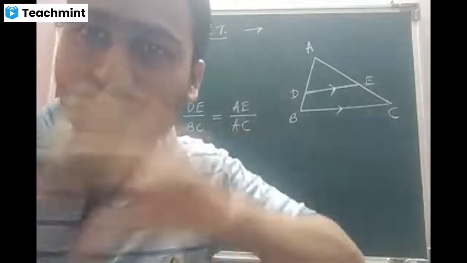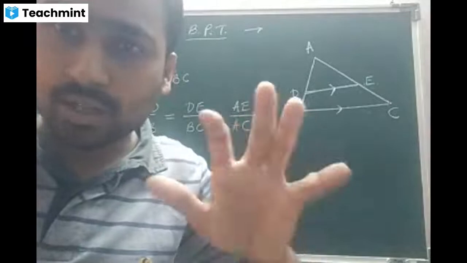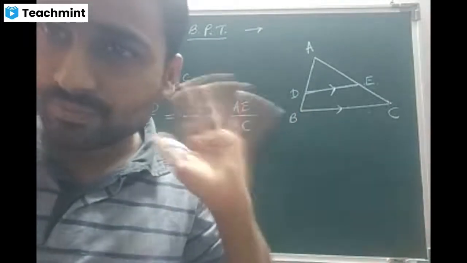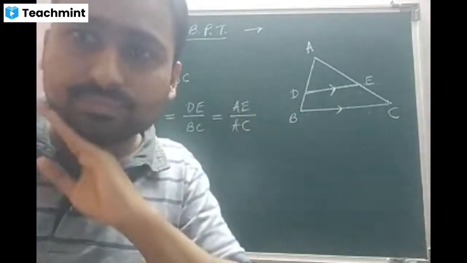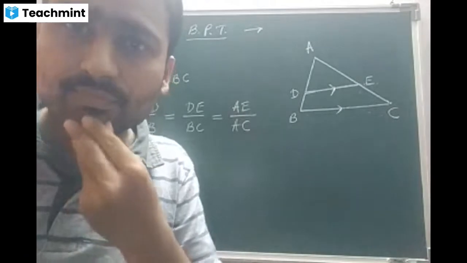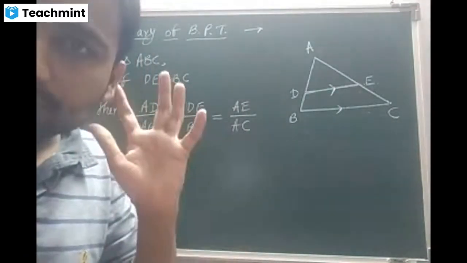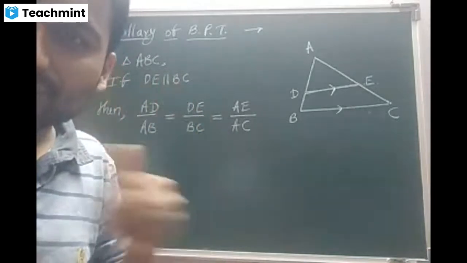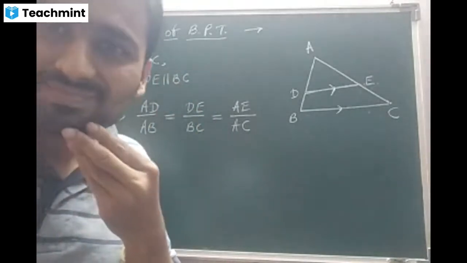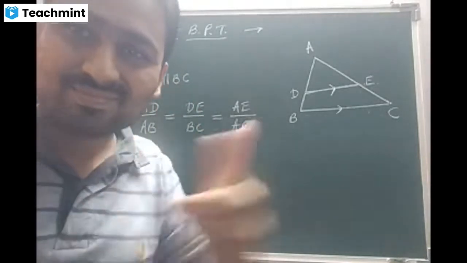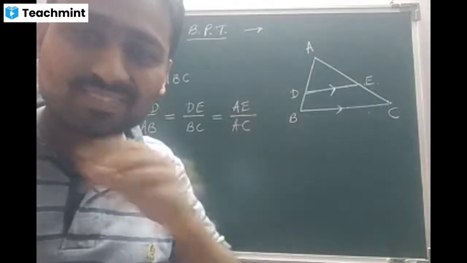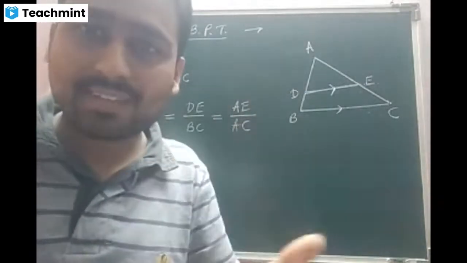Can anybody put it in the other manner? Tanuja, Anusha, Charita. Sir, in converse it is proved that the sides of the triangle are proportional, but in the corollary, a straight line is drawn parallel to a side and any one side is newly formed. So we have to prove different things, sir. Okay. Any other answers?